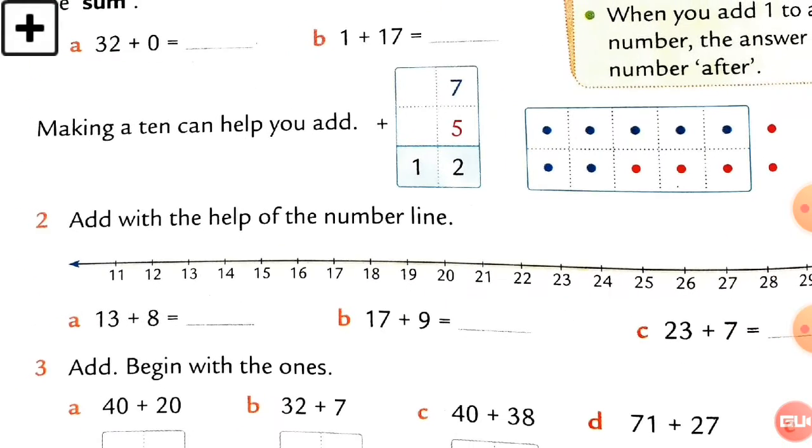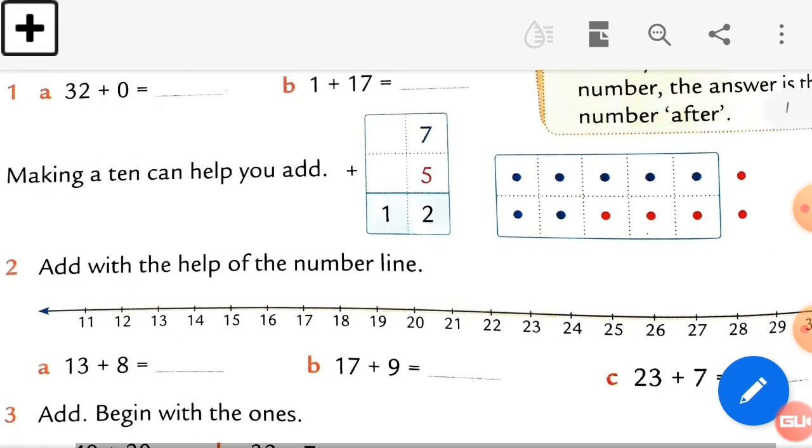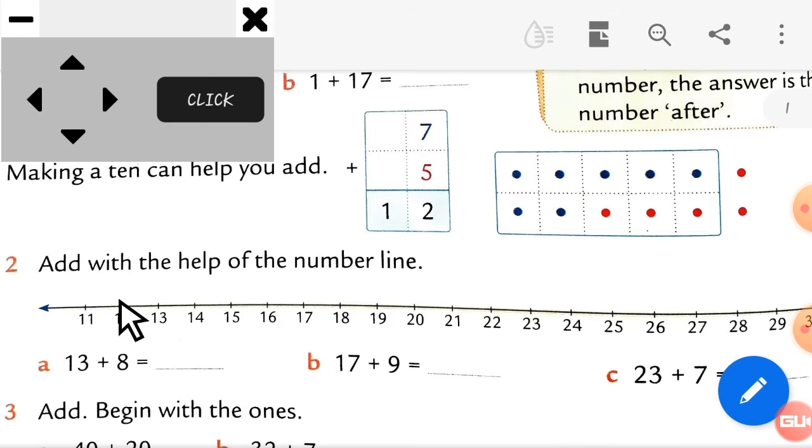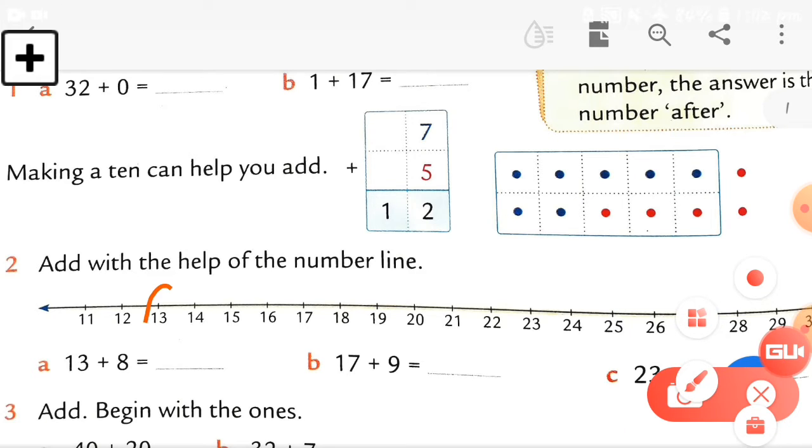The second thing we learned yesterday is the number line. You also learned this number line in the first standard. How to use the number line we also discussed in the previous lecture, but we discuss it here again. See, my arrow is moving here. This is the number line. Here we have 13 plus 8, right? I'll show you the first one.